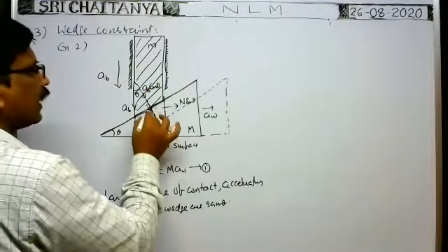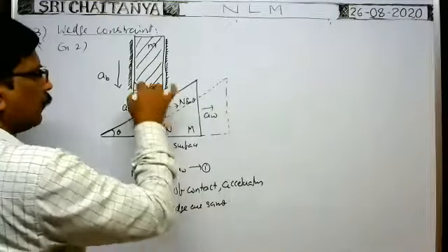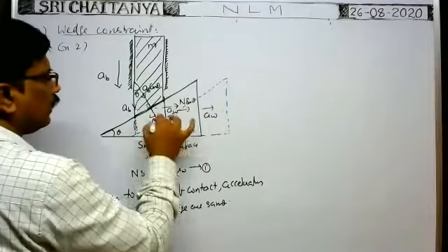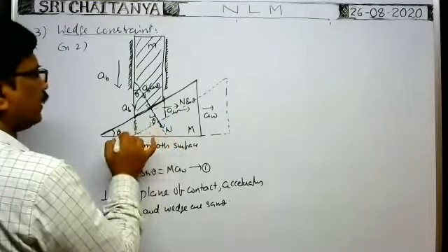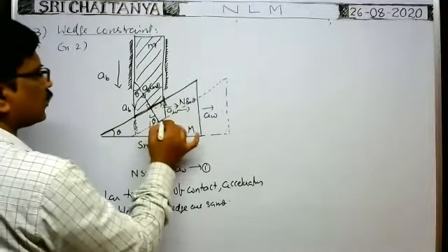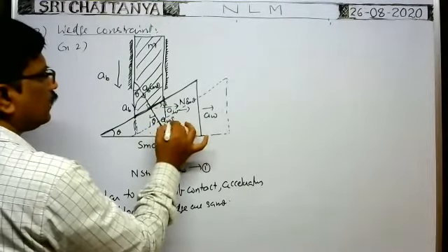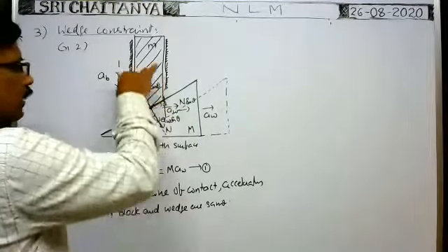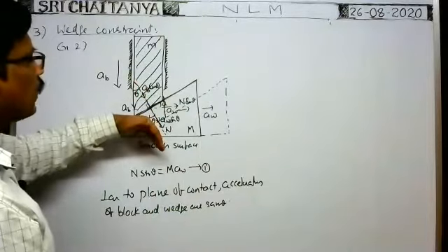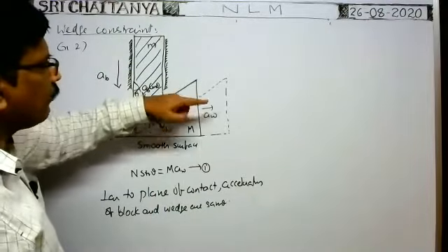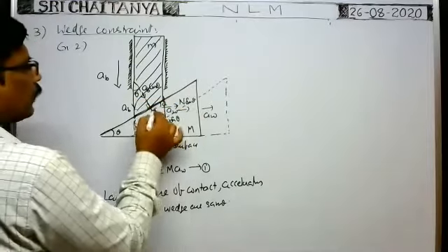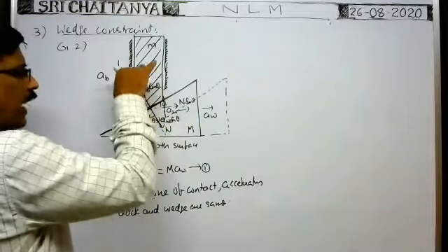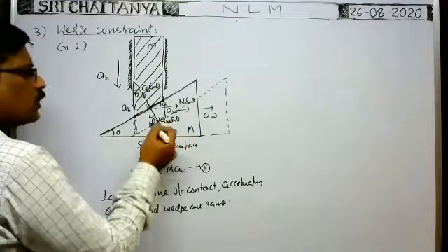Okay, in this direction, acceleration of the wedge is AW. Perpendicular to the plane of contact, if this is theta, then in this direction, acceleration of the wedge is equal to AW sin theta, no? Because in this direction, acceleration of the wedge is AW. When you resolve them into components, one component in this direction, another component perpendicular to plane of contact, the acceleration of the wedge is equal to AW sin theta.